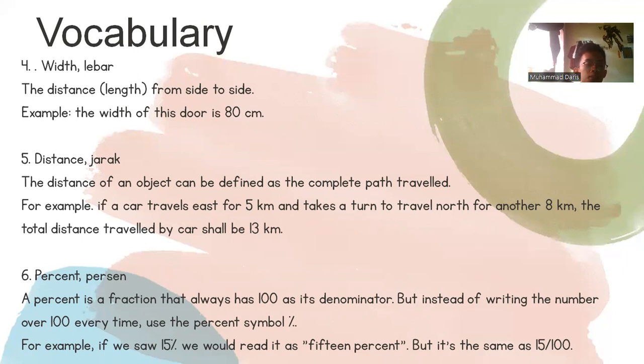Sixth is percent, or Indonesian meaning is persen. A percent is a fraction that always has 100 as its denominator, but instead of writing the number over 100 every time, we use the percent symbol. For example, if we saw 15%, we would write it as 15%, but it is the same as 15 over 100.